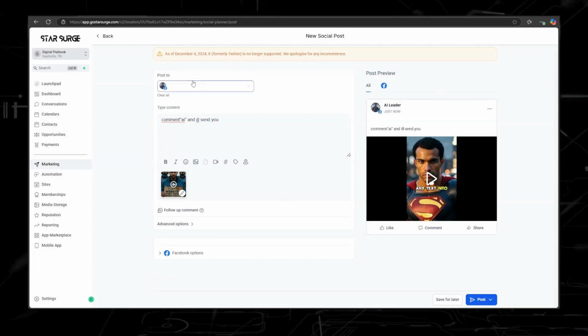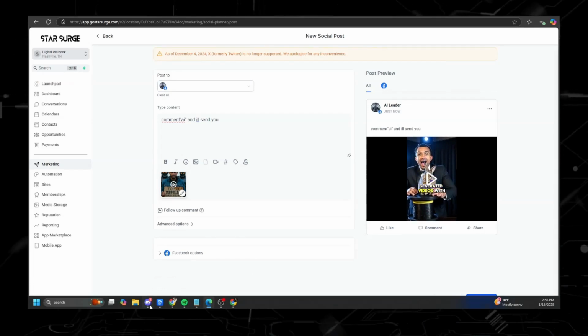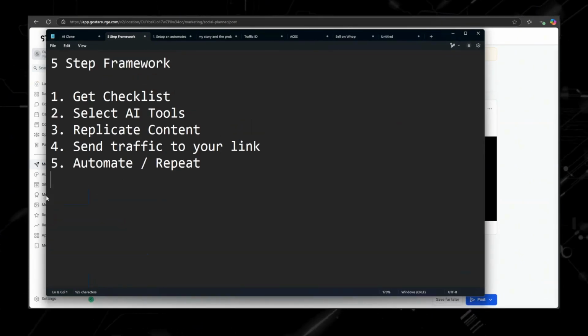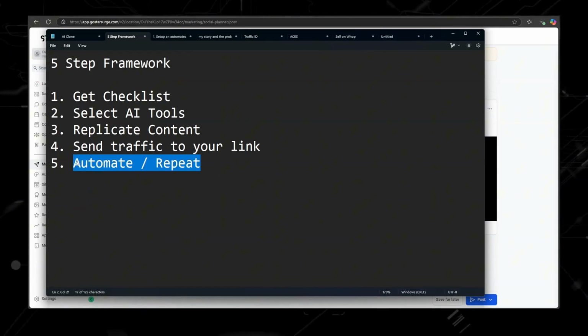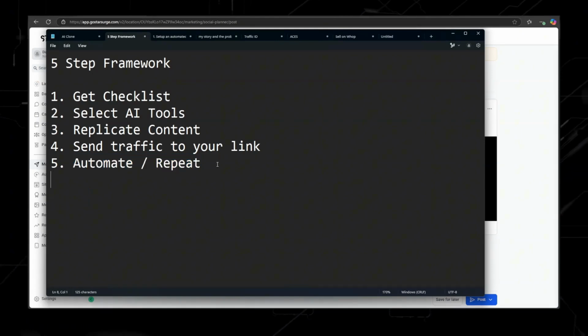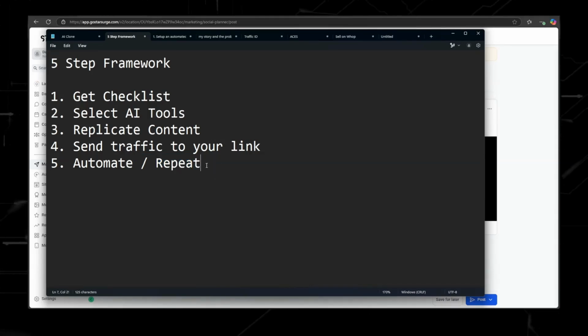Now, once you have that, then it comes to the last and easiest step, which is just automate and repeat. So like I said, automate comes in when you have a little bit of money to invest or you start making some money, but repeating something, you can just do that manually. A lot of people have struggled with taking action, but it just starts by creating content.